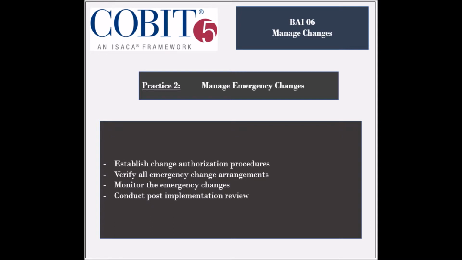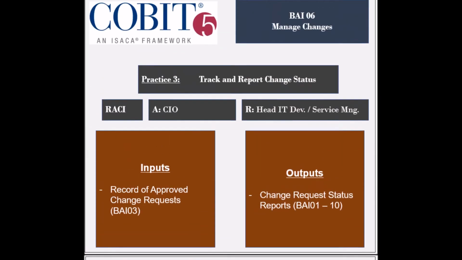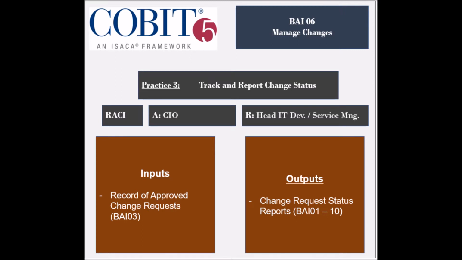The activities involved in this practice include establishing procedures to define, assess, approve, and record emergency changes. All the necessary arrangements for the changes should be managed and provided until the changes have been applied. The emergency changes should be monitored, and post-implementation reviews should be conducted. If any problems are detected, corrective actions should be implemented. The third practice is to track and report change status.